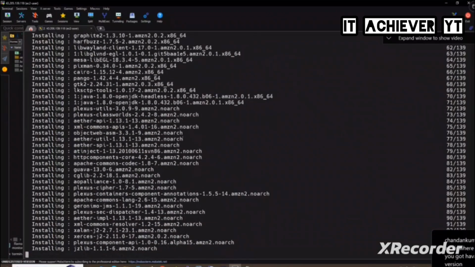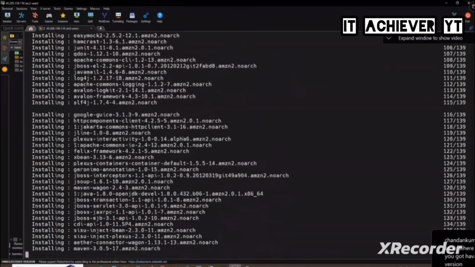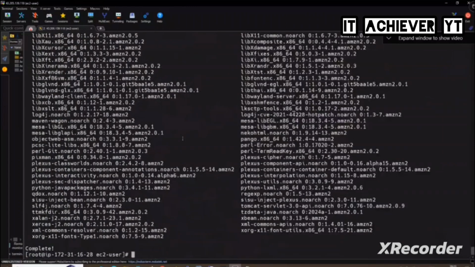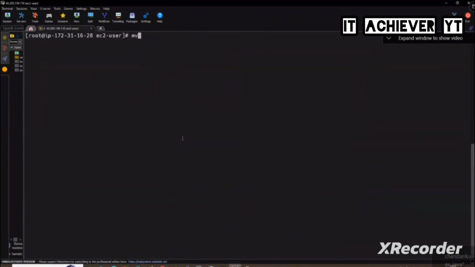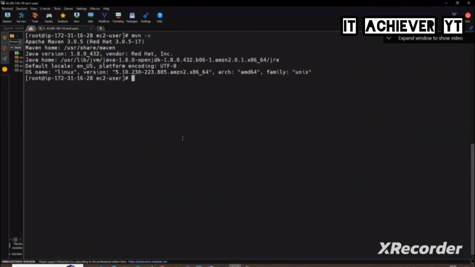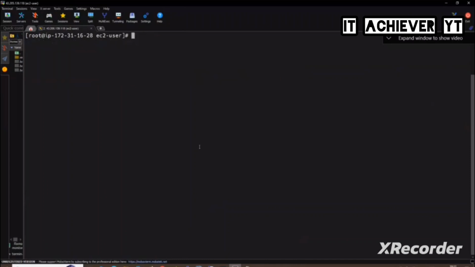See, it is downloading Java. See here, I clear it, and then here mvn -v. Do you see Apache Maven 3.0.5 got installed or not? Okay, now listen carefully. What do I need to do now? My Git is also there, right? Git is also installed. So what do I need to do now?